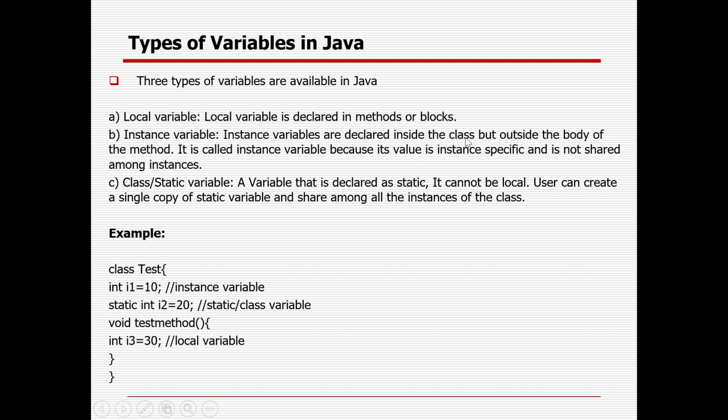Instance variables are declared inside the class but outside the body of a method. It is called an instance variable because its value is instance specific and not shared among instances. Then the class variable, or static variable: in case you define something as static, you need not create an object or instance. Memory allocation will happen for that variable, and in the main method you can use it without creating an object or instance. A single copy of the static variable will be shared among all the instances of the class.